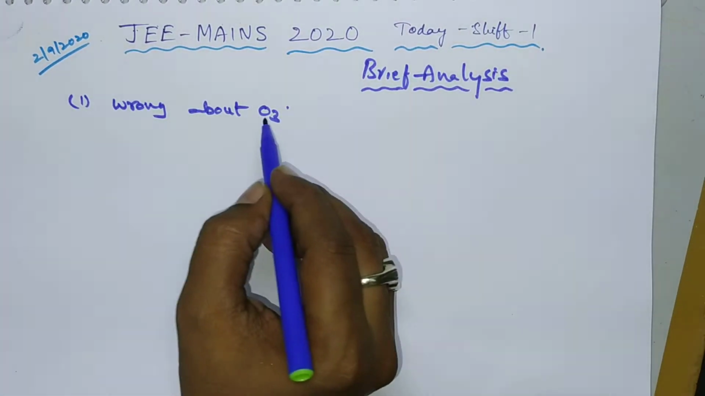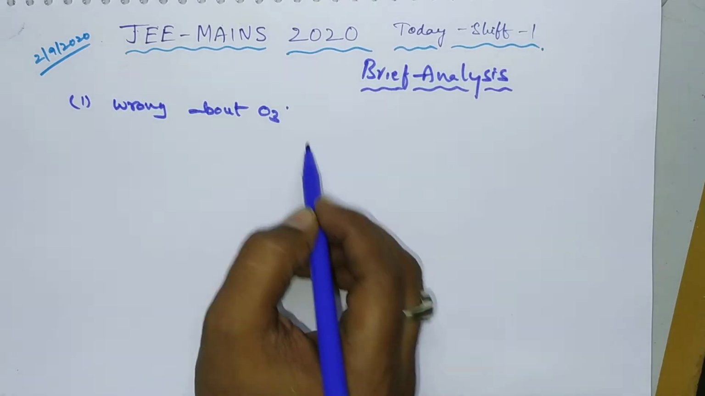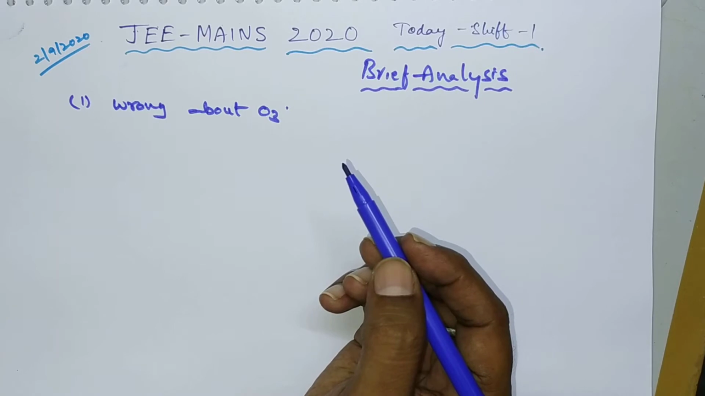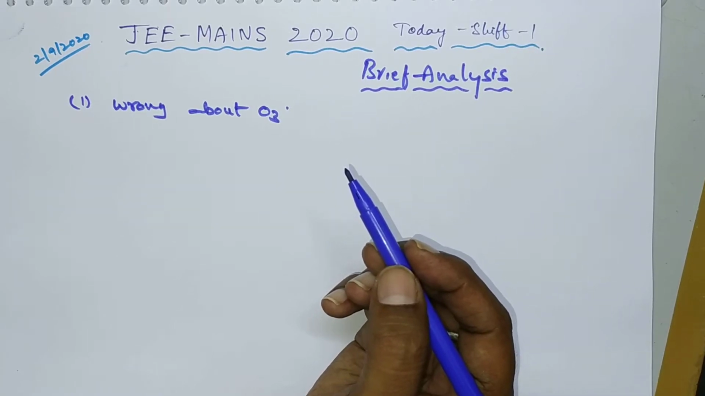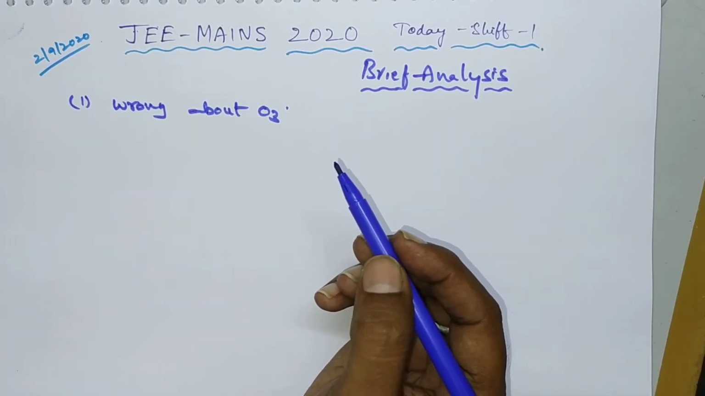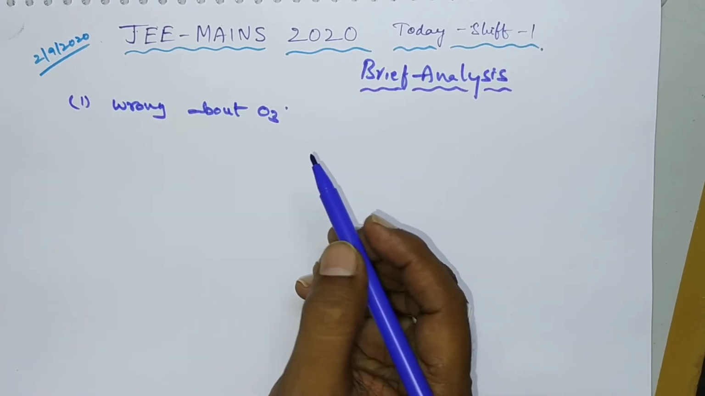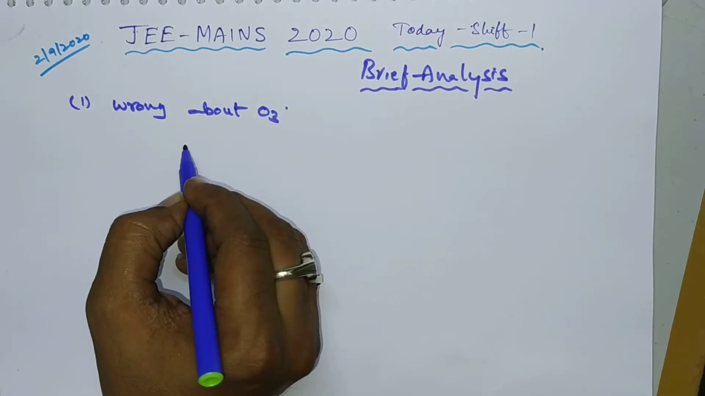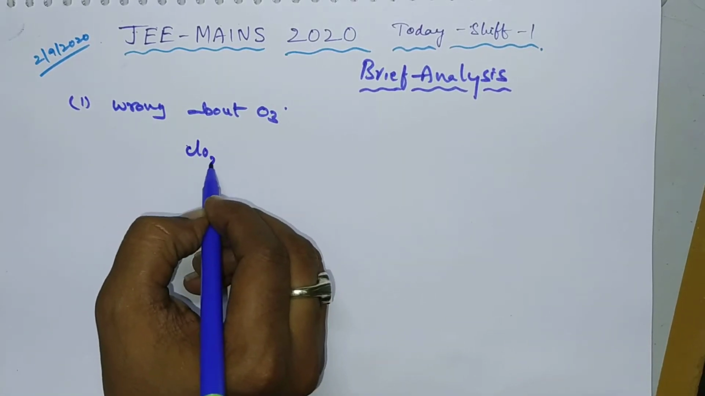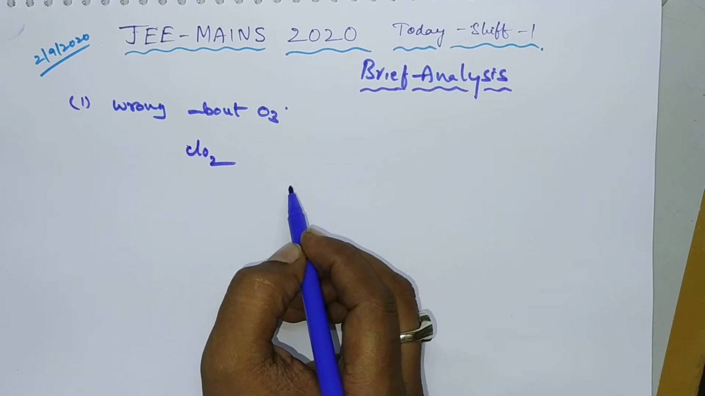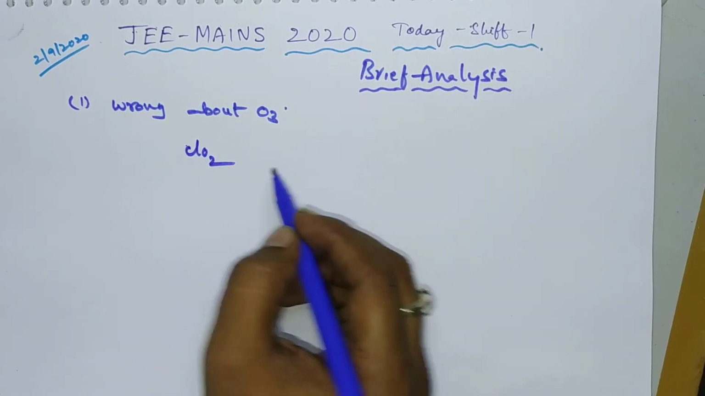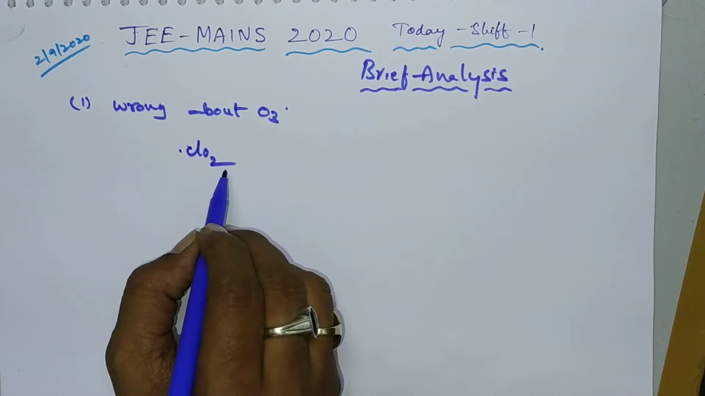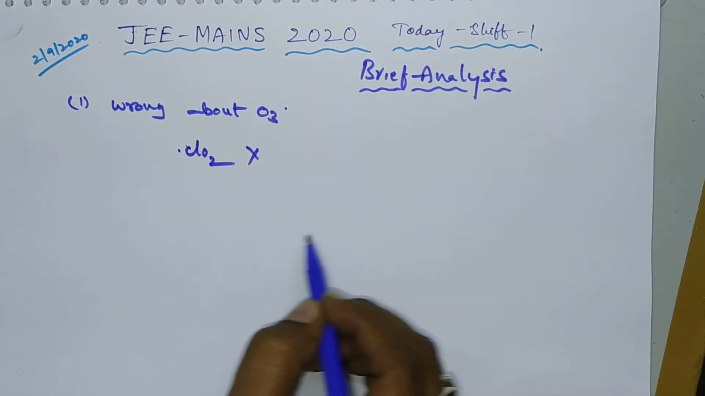First one is, which is wrong about ozone? He gave several options. Depletion of ozone takes place through a free radical mechanism, and some chlorofluorocarbons react with ozone. During this mechanism, he gave that ClO2 free radical, that is chlorine dioxide, is formed. But this is not correct. So this is the wrong option.